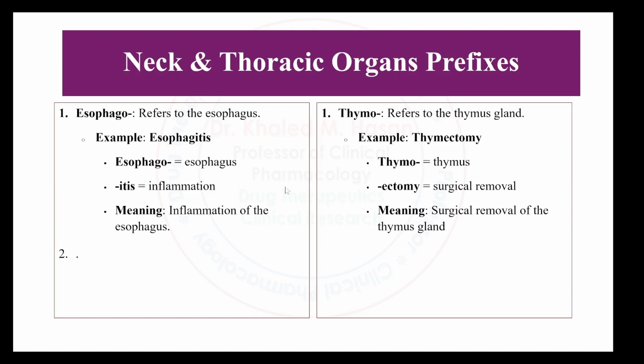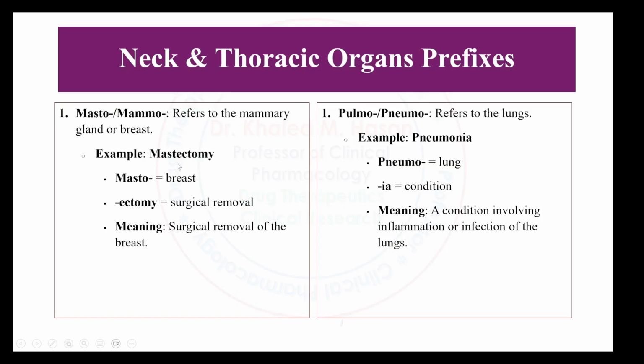Okay, we have another example here. Thymectomy. Thymo means thymus, ectomy means surgical removal, so thymectomy means surgical removal of the thymus gland. Okay, mastectomy. Masto means breast, ectomy is surgical removal, so mastectomy is surgical removal of the breast. Pneumonia. Pneumo means lung. Pneumonia means inflammation or infection of the lungs.